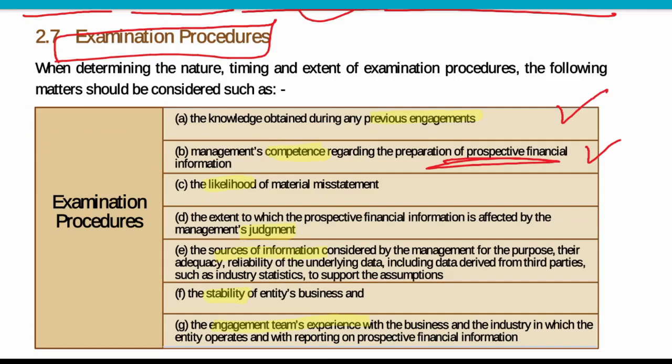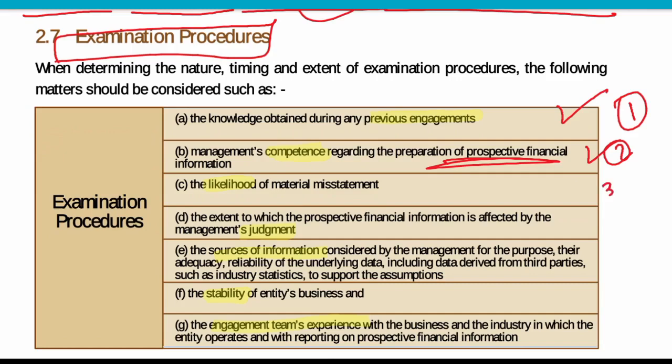There are some kinds of management, I hope you know, that are actually not that educated, right? Their accounts department is also not that competent. So first of all, we will see what our past experience with this entity is. Second, whether the management and their accounts department are capable of preparing this kind of financial information.